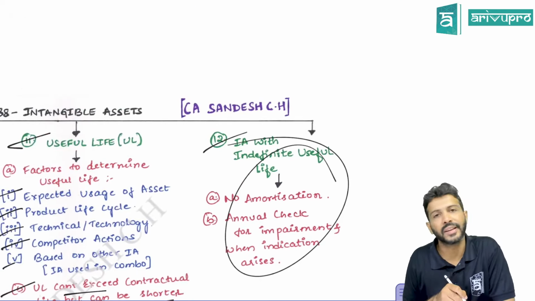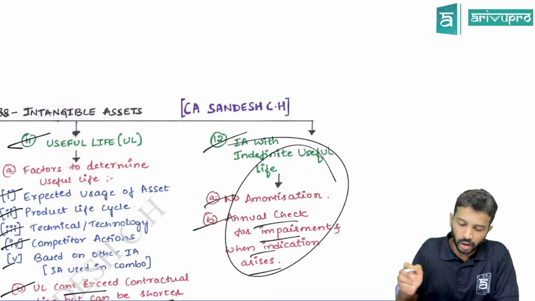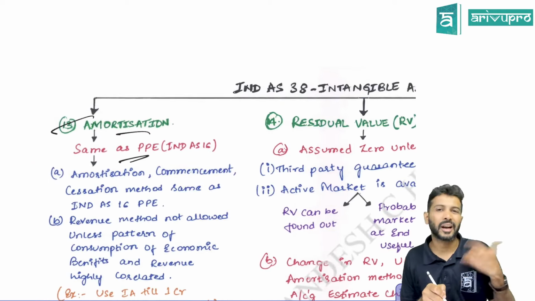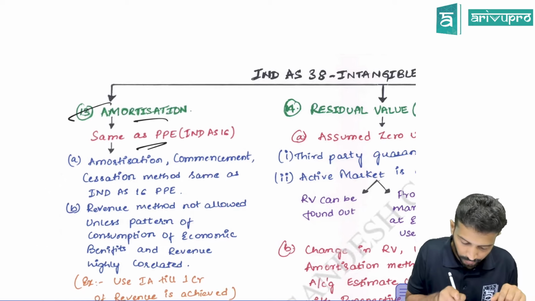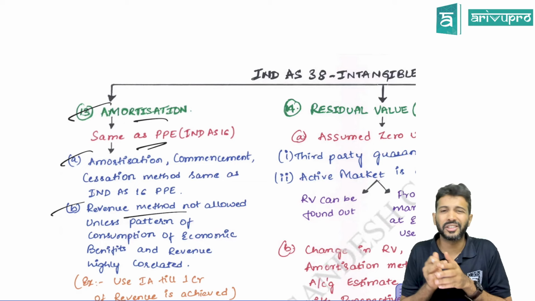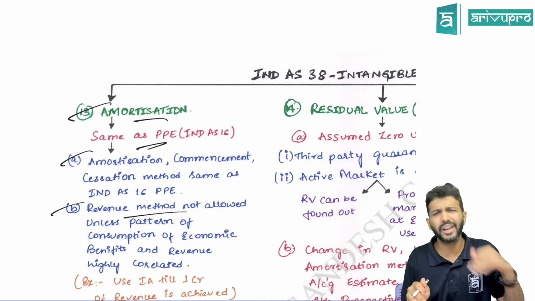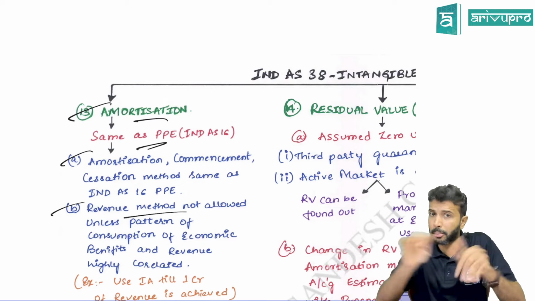Intangible assets with indefinite useful life are not amortized, but only checked for impairment annually and when the indication arises. Okay, amortization. The amortization rules are the same as PPE. Amortization starts from the day the intangible asset is available for use. Amortization is based on the pattern of economic benefits that you get from the asset. Based on that, you select the method. Can you amortize an intangible asset based on the revenue method? As a thumb rule, no.